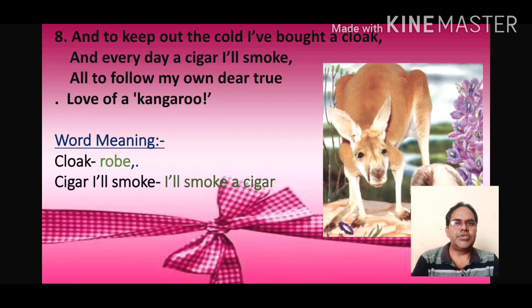Now the stanza 8 of the poem. And to keep out the cold I have bought a clock, and every day a cigar I'll smoke, all to follow my own dear true love of a kangaroo. So word meaning, clock means robe or cloth, cigar I will smoke means I will smoke a cigar or a cigarette. So, and to keep out the cold I have bought a clock.